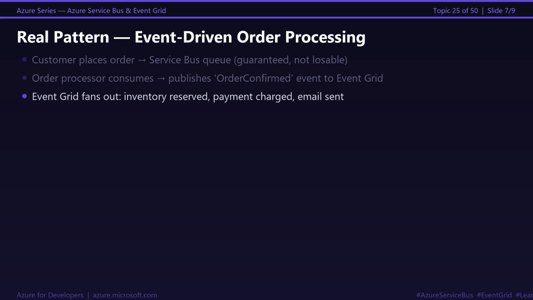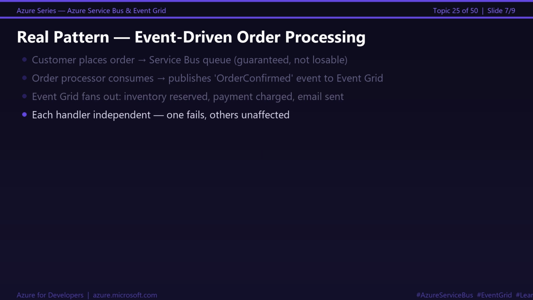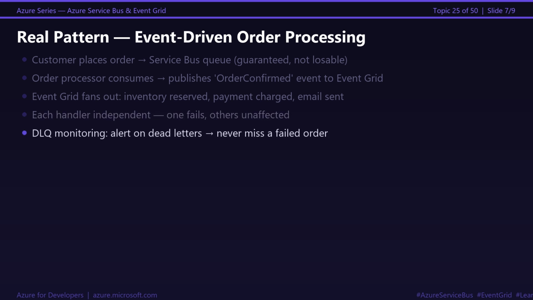Event Grid fans out to 3 handlers simultaneously. Inventory service, reserve the items. Payment service, charge the card. Notification service, send the confirmation email. Each handler is completely independent. If the notification service is down, the order still processes. Email gets retried by Event Grid. Payment and inventory are not affected.